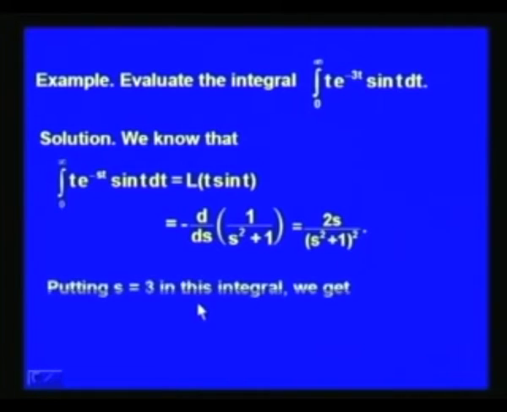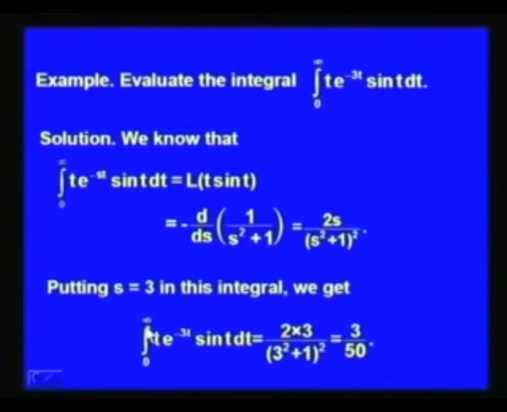So, now we want the value of this integral. Let us put s equal to 3 here in order to get the value of the desired integral. Putting s equal to 3, what we get is the integral from 0 to infinity of t e to the power minus 3t sin t dt equal to 2 into 3 over (3 square plus 1) whole square, which is equal to 3 over 50.